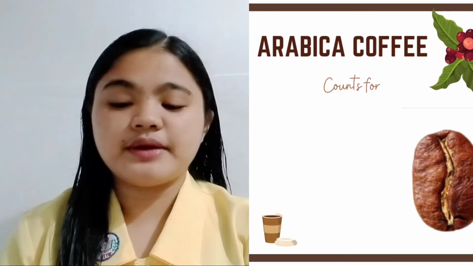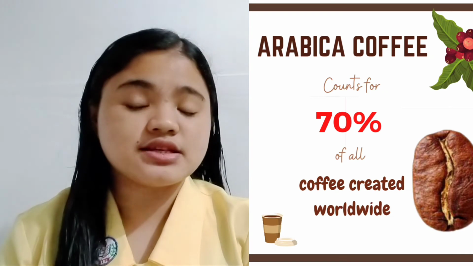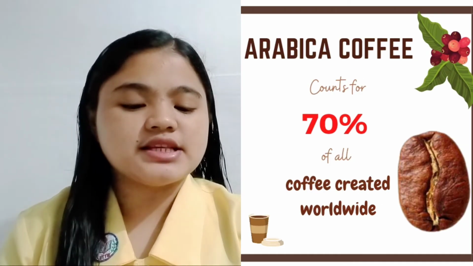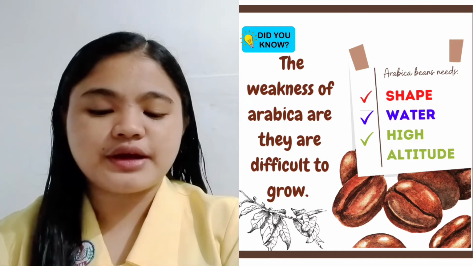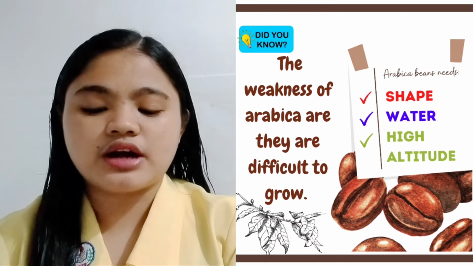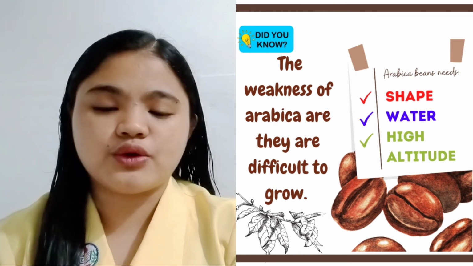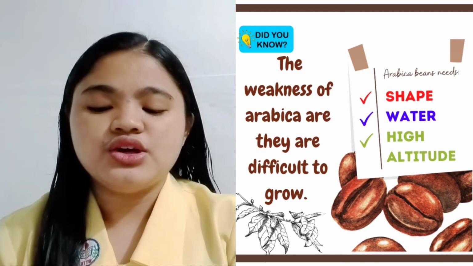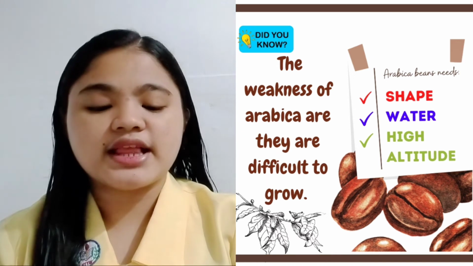So for the Arabica beans, it is by far the most common species of coffee bean. It is a species that counts for 70% of coffee worldwide. The weakness of Arabica beans is that they are more difficult to grow. As a result, Arabica beans are more expensive compared to other coffee beans around the world. Arabica beans need appropriate shade, water, and high altitude to grow correctly.